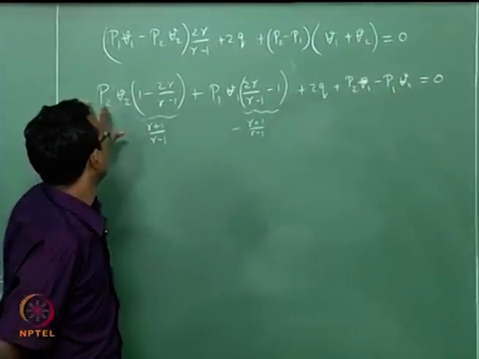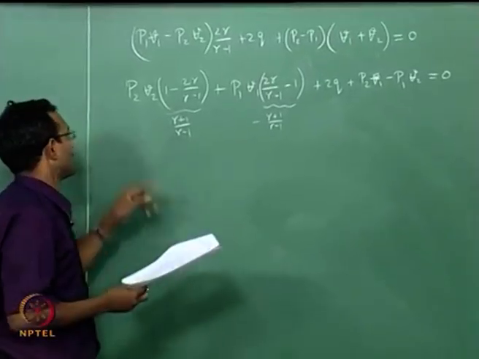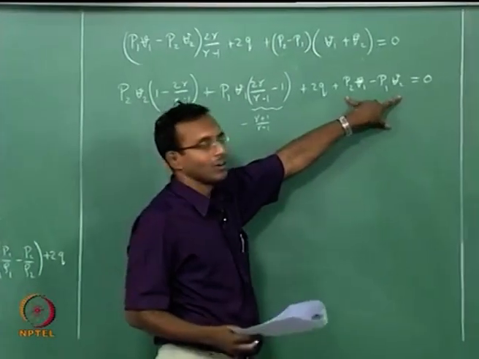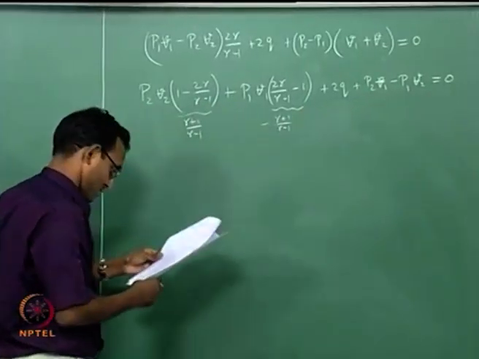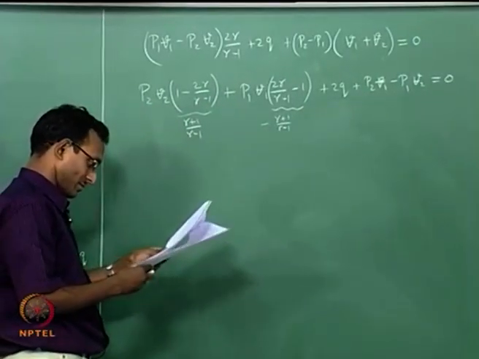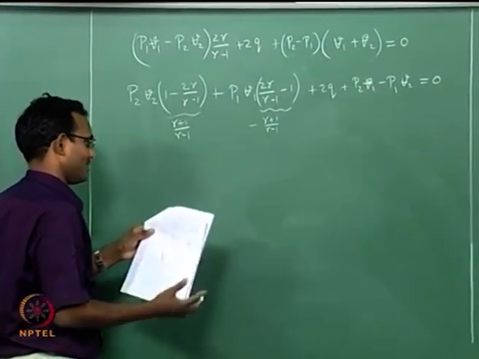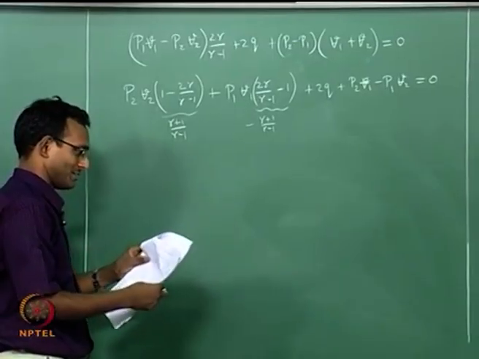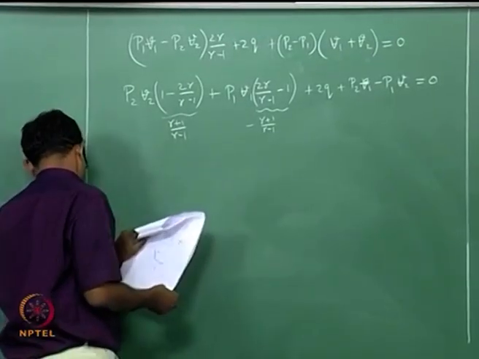So overall this is an expression for a hyperbola. If I do not have this, it is a rectangular hyperbola. If I have this, it is a slightly tilted rectangular hyperbola. That is what you will get. I hope you know some amount of geometry to understand that. If not, just go and draw the figure, you will anyway see it. I have the plots anyway, I will show it to you after I finish these derivations.